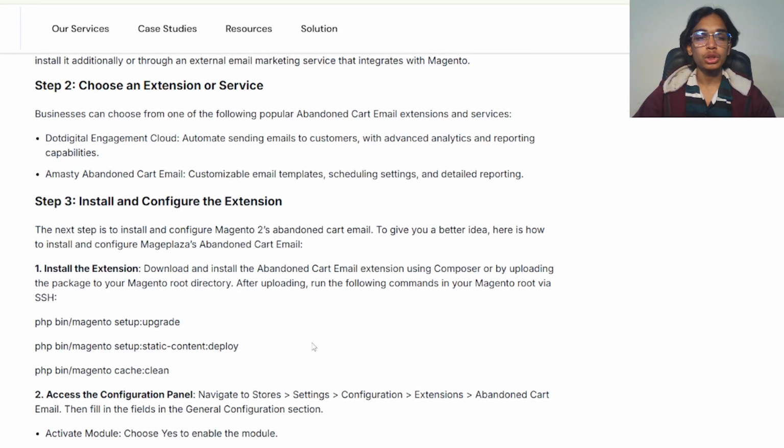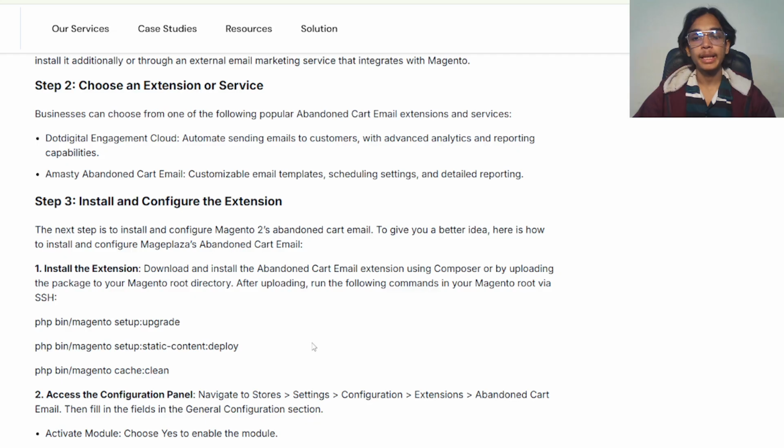Step 2: choose an extension or service. Businesses can choose from one of the following popular abandoned cart email extensions and services. Dotdigital Engagement Cloud automates sending emails to customers with advanced analytics and reporting capabilities. Amasty Abandoned Cart Email offers customizable email templates, scheduling settings, and detailed reporting. Step 3: install and configure the extension. The next step is to install and configure the Magento 2 abandoned cart email.